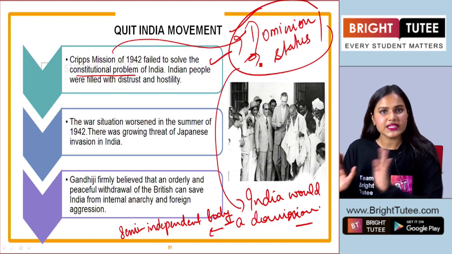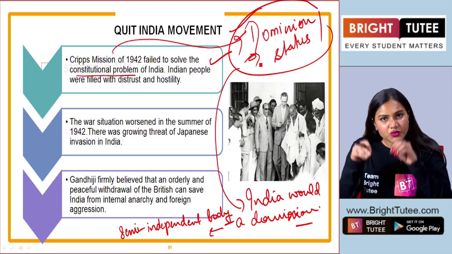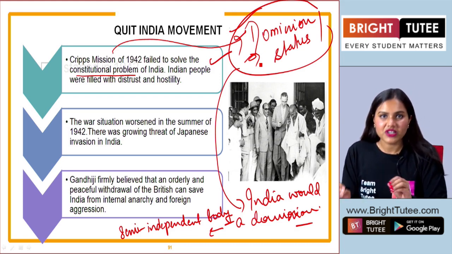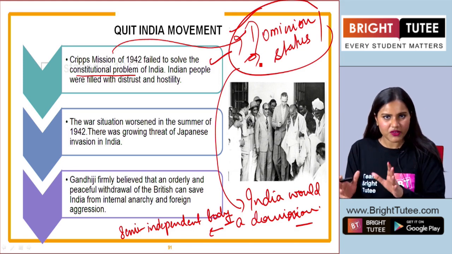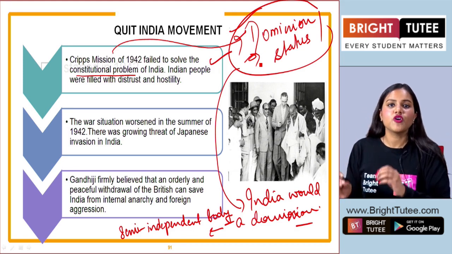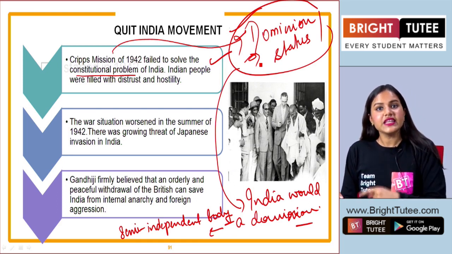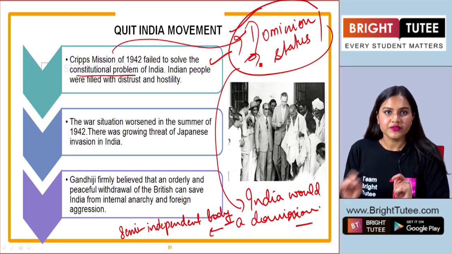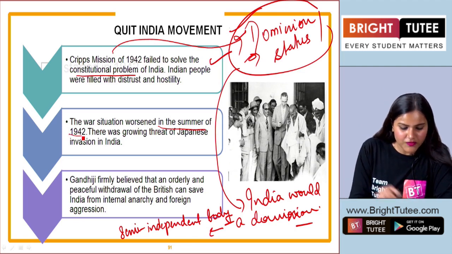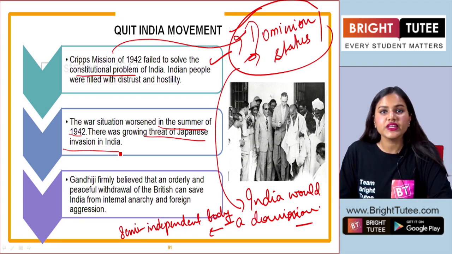They wanted complete independence. Now there is a complete lockdown here, and it was during this time that the Japanese were taking advantage, right? Britain here is weak right now. The Japanese started encroaching on the eastern borders of India, and Japan was a threat to Britain. Therefore, they needed Indian cooperation here. The war situation in the summer of 1942: there was a growing threat of Japanese invasion in India.